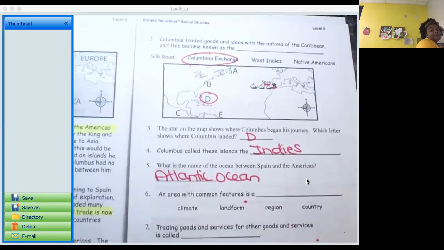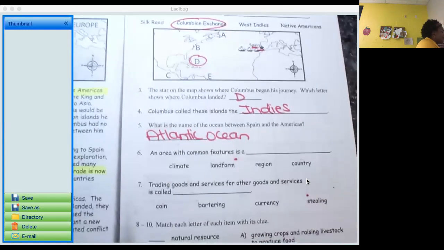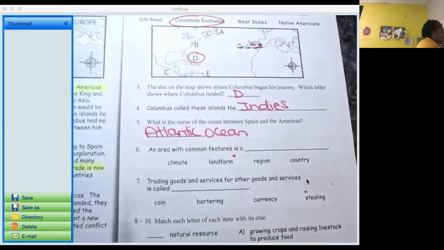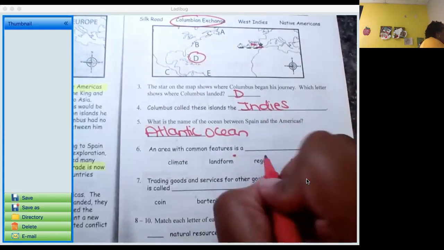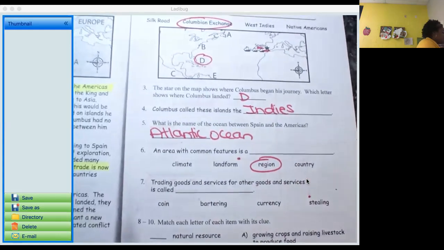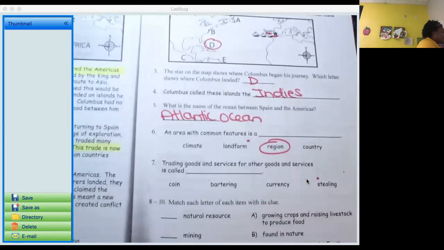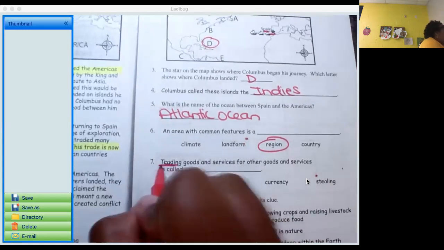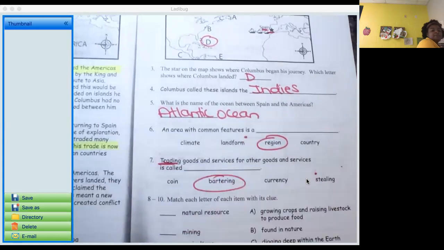All right, so now we have some review. Number 6, an area with common features is called a region, okay? And number 7, trading goods and services for other goods and services is called blank. So another word for trading is bartering.